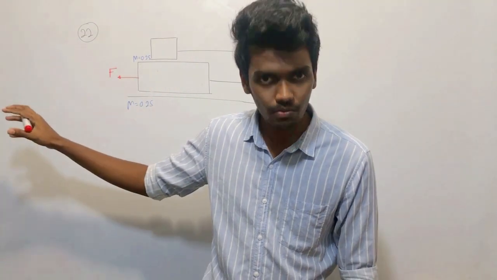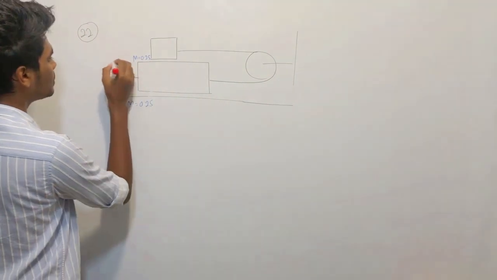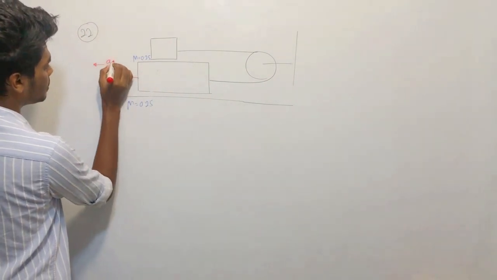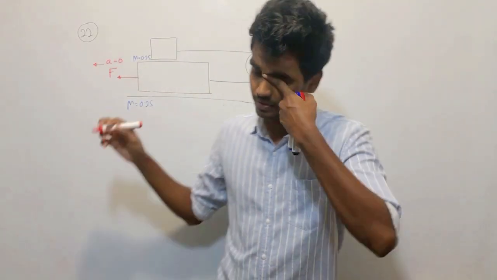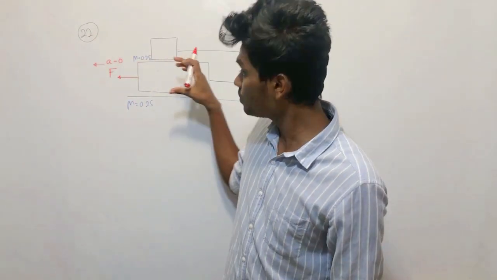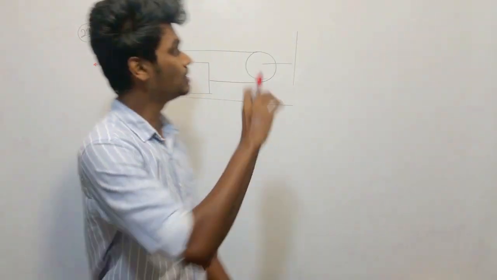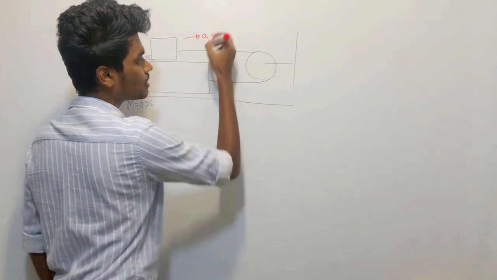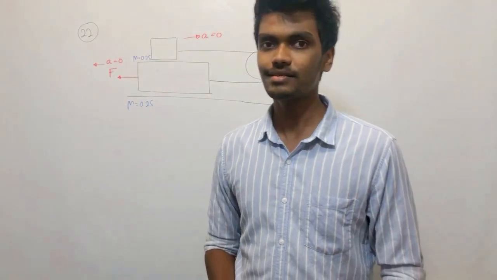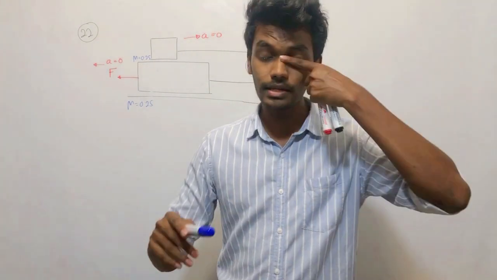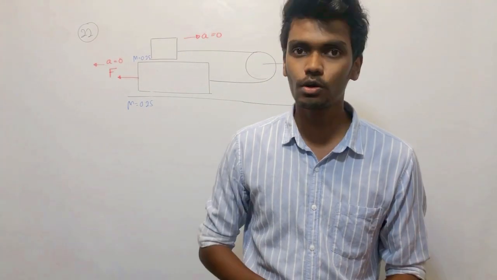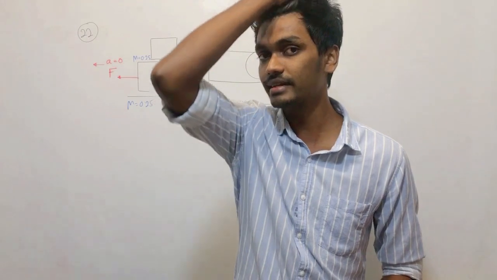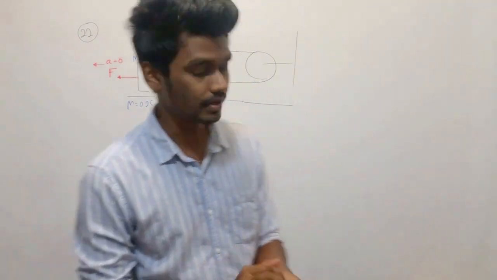Constant speed. If you are dragging this with a constant speed, what should be the acceleration? Acceleration should be 0, right? So you need to drag this with an acceleration 0. When you drag this with an acceleration 0, this will move forward with an acceleration 0, right? You need to understand that. All right, so now let's mark all the possible forces and apply ma, because it is pretty much basic, right? Okay.